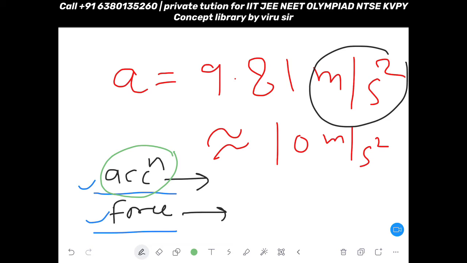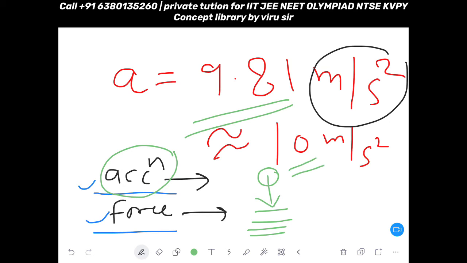Okay. So now see, in my previous example, the ball was falling and velocity was increasing because earth is pulling the ball, and earth is offering you 9.81, or simply you can say 10 meter per second square acceleration. It means after every second your velocity will increase by 10 meter per second, no doubt in that.